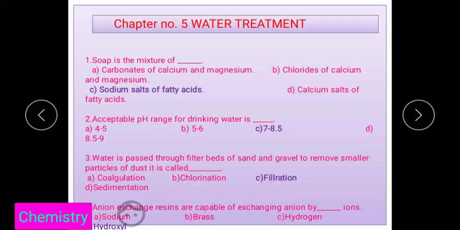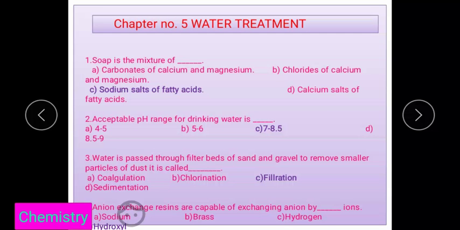Next question: the acceptable pH range of drinking water is. pH is one of the important parameters to know whether that water is drinkable or not, and according to that, the range should be between 7 and 8.5, which is safe for drinking purposes.